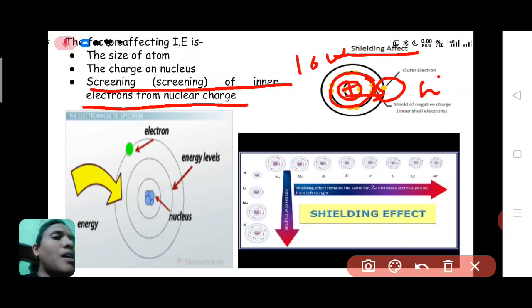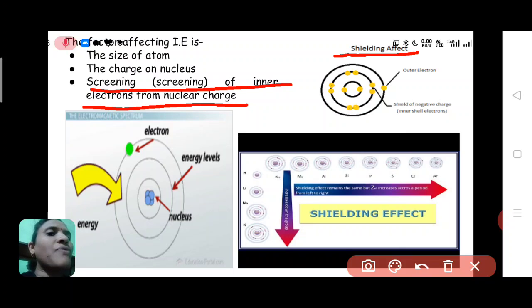So how effectively the inner electrons protect the outer electron from the attraction of the nucleus decides the amount of ionization energy. Are you getting what the shielding effect is? What is the screening of inner electrons? Inner electrons have the power to defend or protect the outer electron from the attraction of the positive nuclear charge. So the screening effect of the inner electrons decides the amount of ionization energy.